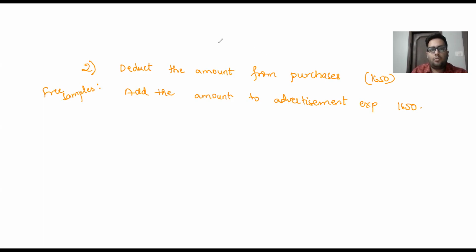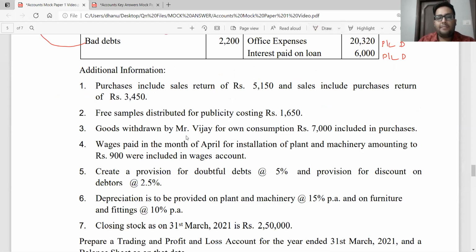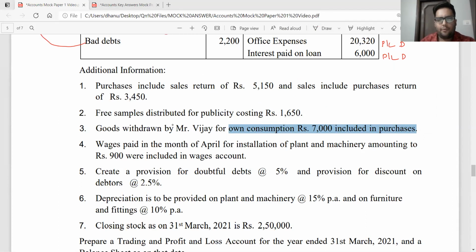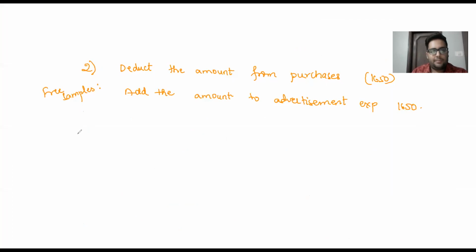Okay. Now let us go to point number 3. Point number 3 says goods withdrawn by Mr. Vijay for own consumption rupees 7,000 is included in purchases. So they have not recorded a drawings entry. You need to record a drawings entry. Okay, how do I record drawings? I'm going to say adjustment number 3, drawings account debtor to purchases account,